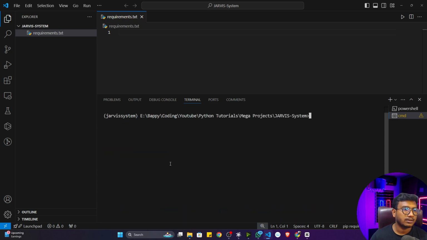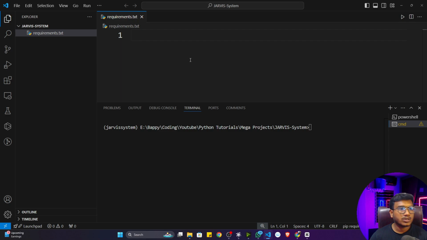Now I can clear the terminal. Now inside requirements, first of all, I have to add some libraries. That means Python packages I want to use in this particular project.